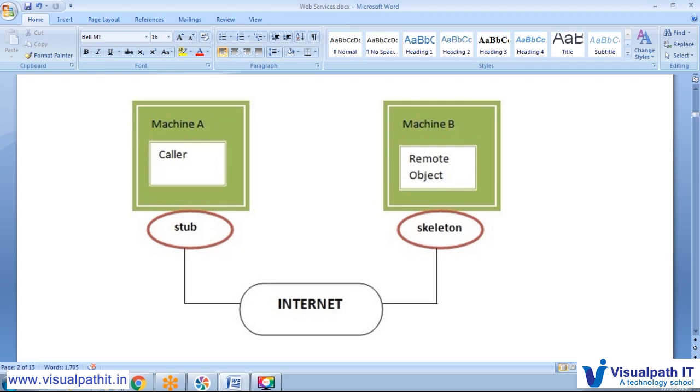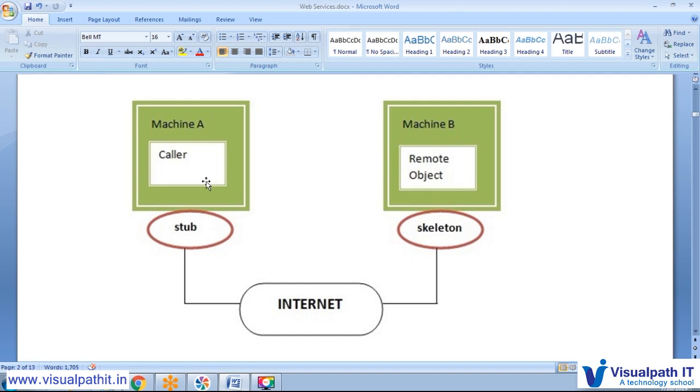So what is RMI doing here? We have machine 1 and machine 2, just think of two mobiles or two systems. There is one caller and one remote object, with a stub and a skeleton. Through the internet or connectivity, the stub contacts the skeleton, and the skeleton generates a particular object and returns it back here. One problem in RMI is that it only deals with Java objects. So just think about that.